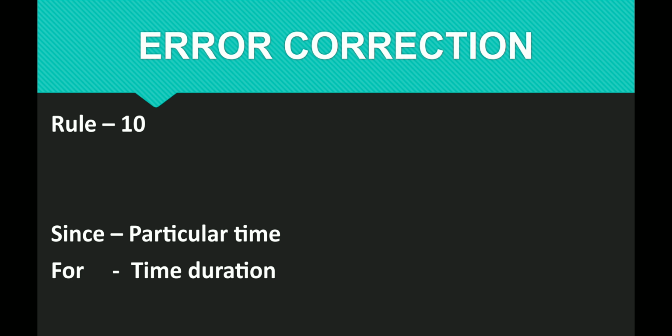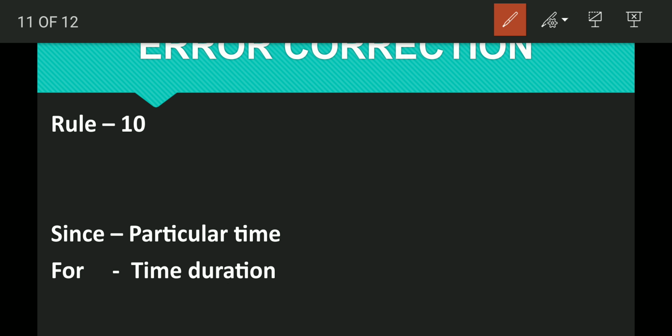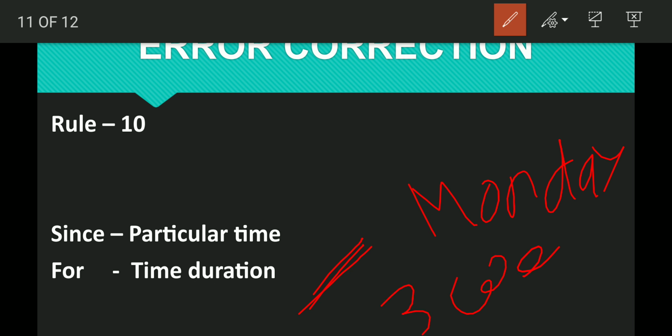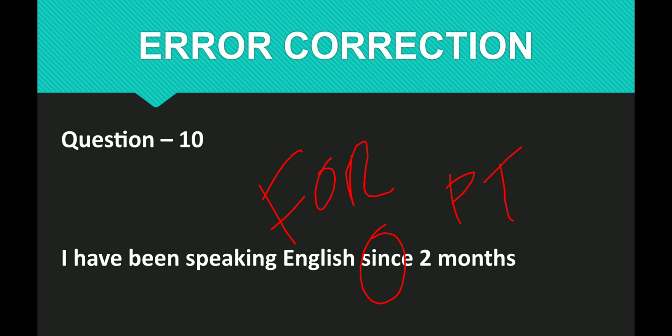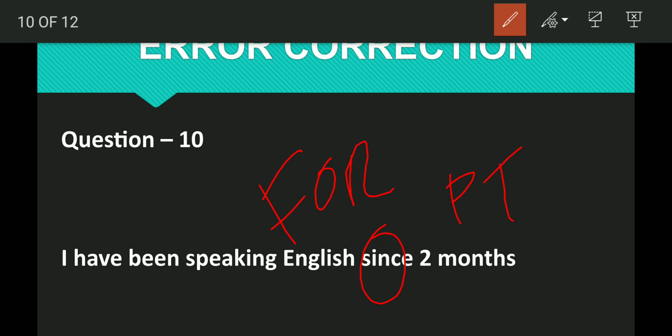For example, there will be a sentence and it ends with Monday. For example, Monday. Then it will be since over here, since Monday. But if it is 3 weeks, then it will be for 3 weeks, not since 3 weeks. So I want to say, particular time and time duration. Particular time, since; time duration, for. It is given 2 months, and 2 months is a time duration. The reason why, instead of since, for will be used over here.